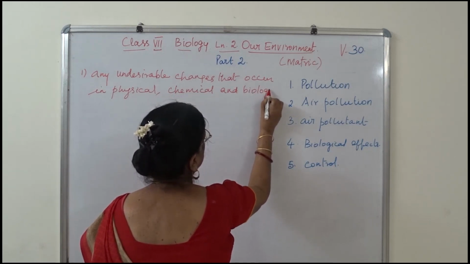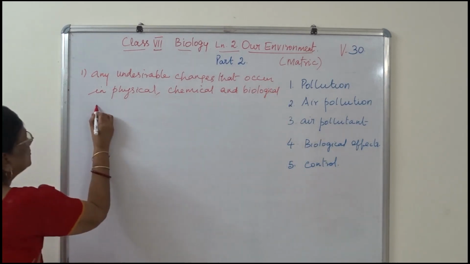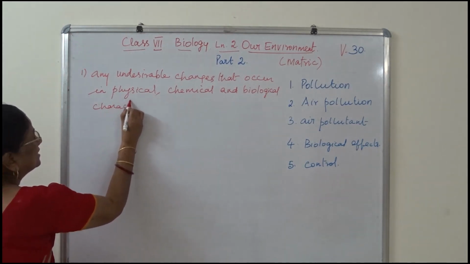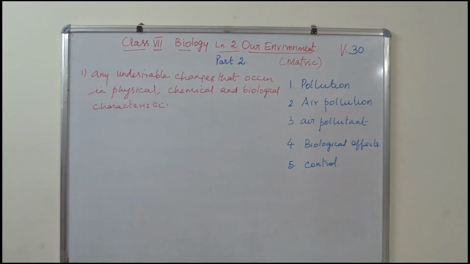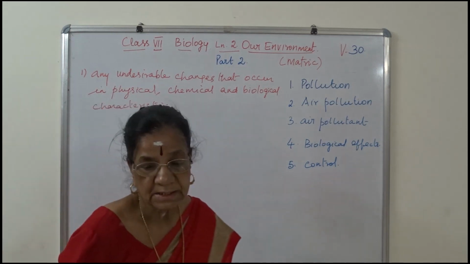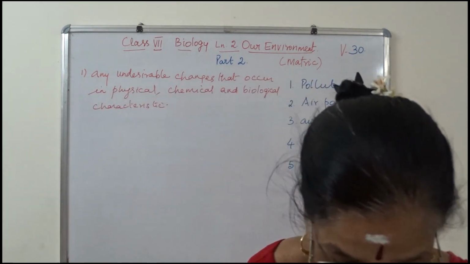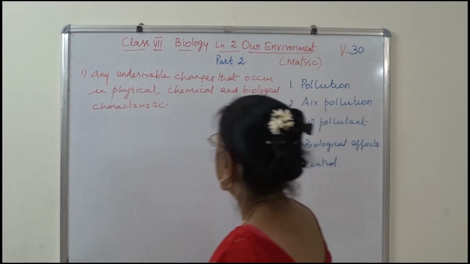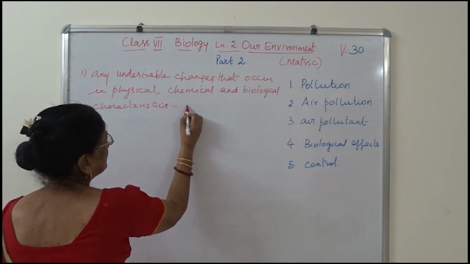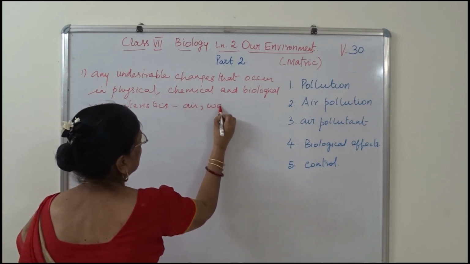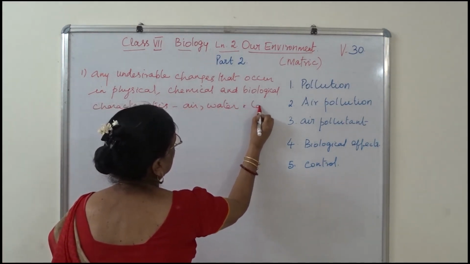That is what is given in another book. Can you learn this definition? I don't say learn, can you understand this definition? Any undesirable changes that occur in physical, chemical and biological characteristics, that is called pollution. Now these characteristics may affect air, water and land.